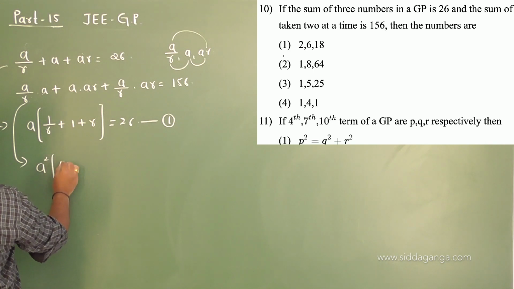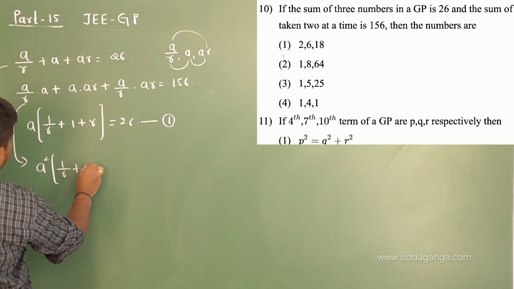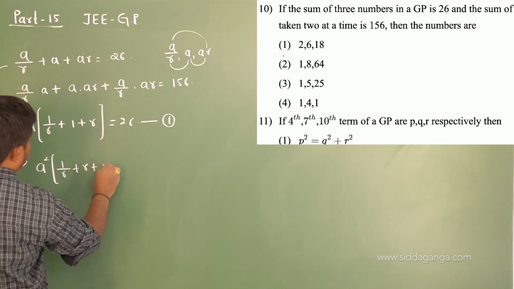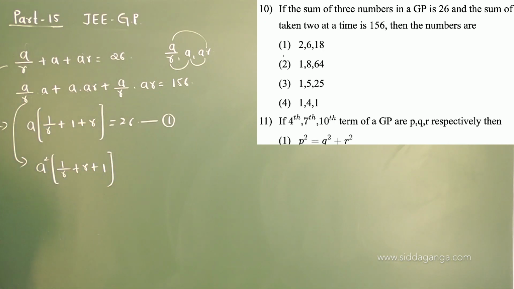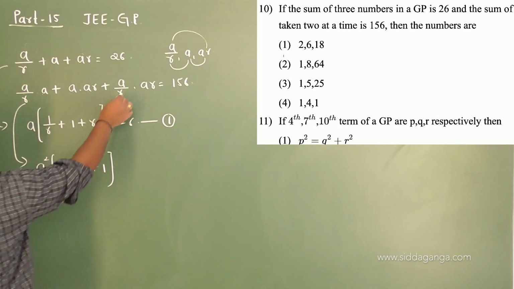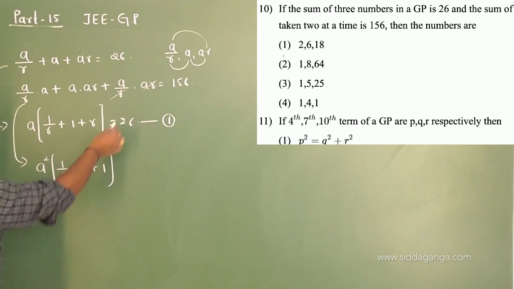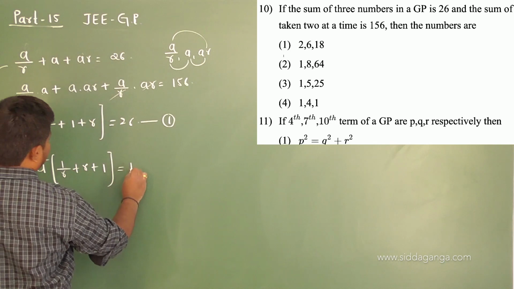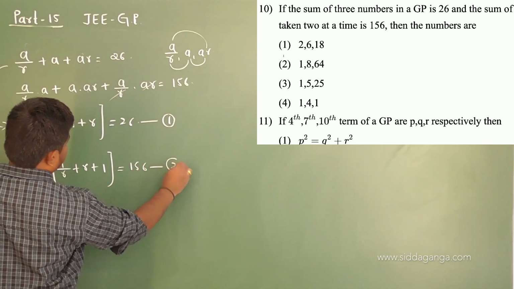What remains? 1 by r plus 1 plus r, so yes, the r gets cancelled and 1 remains here, so this is equal to 156, equation 2.